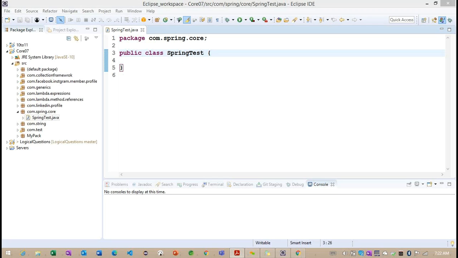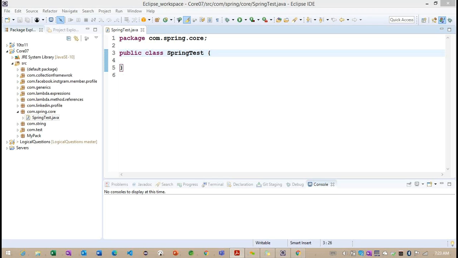The object life cycle is nothing but everything from when the object is created until it is destroyed, and everything is handled by the container. So now you can think how important this container is. And in our Spring application, we can declare how these objects need to be created.